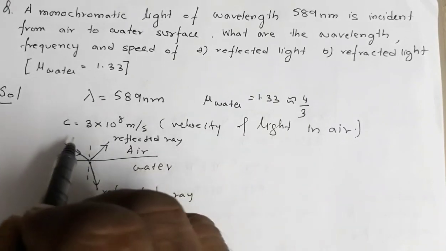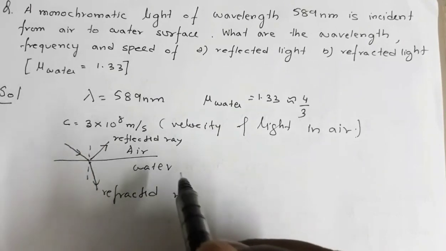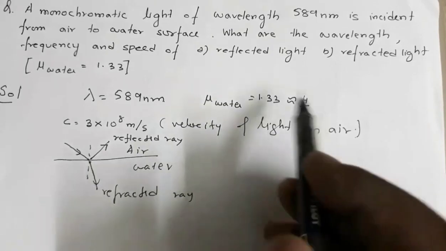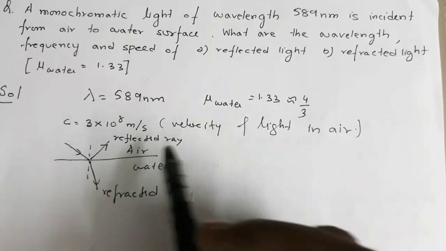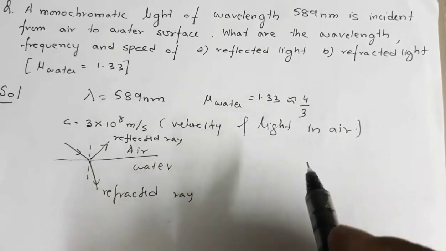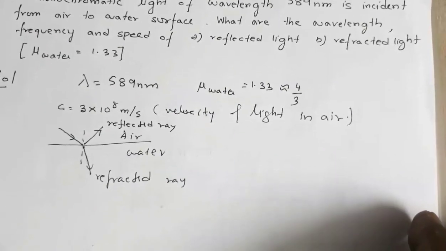Okay, so velocity will remain same before and after reflection. Wavelength will also remain same, so wavelength will be same as 589 nanometer. Okay, frequency will remain same, so these factors will not change in case of reflection. Okay, now let's see what happens in case of refraction.